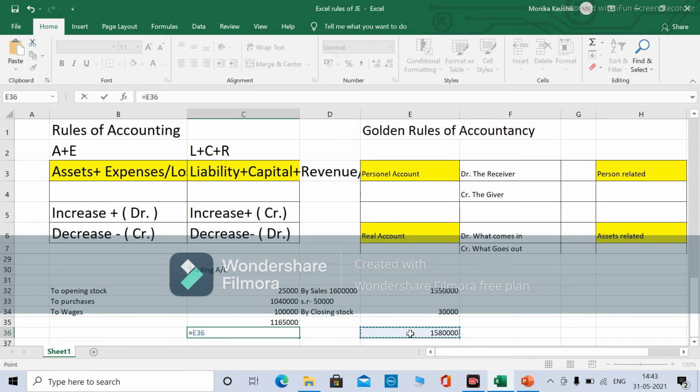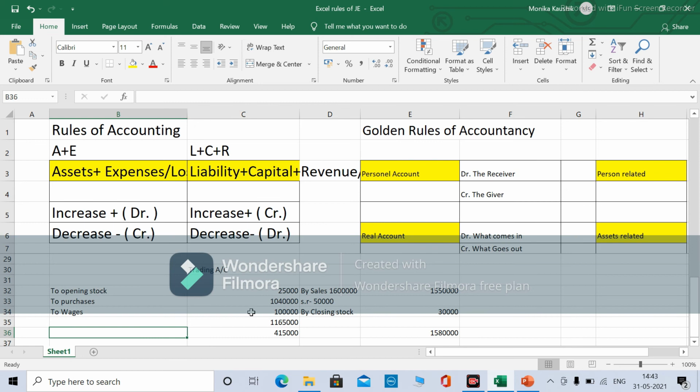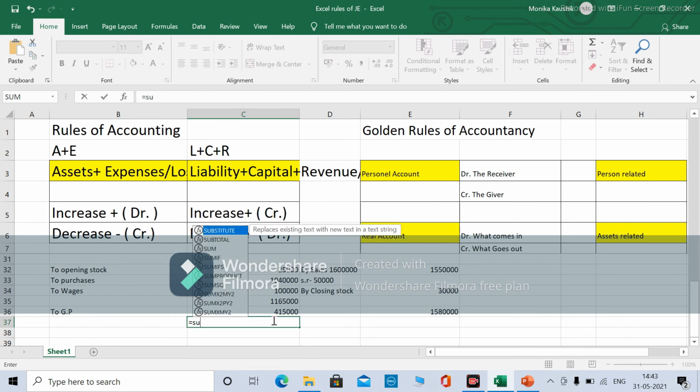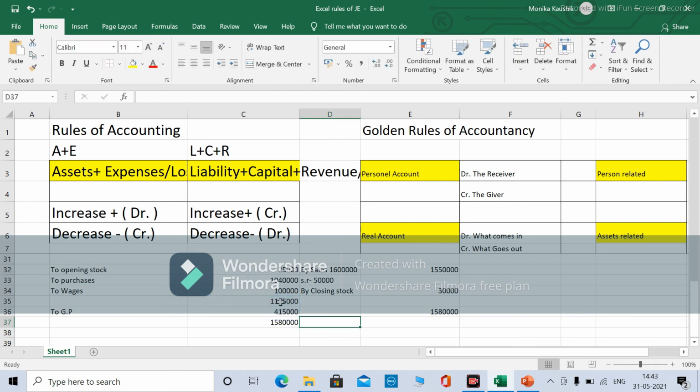Equal to this minus this. This is my gross profit. Okay, so these both are same. Now this is my gross profit.